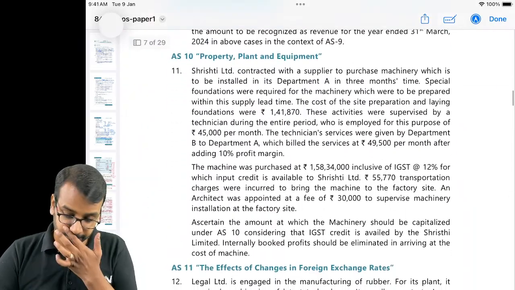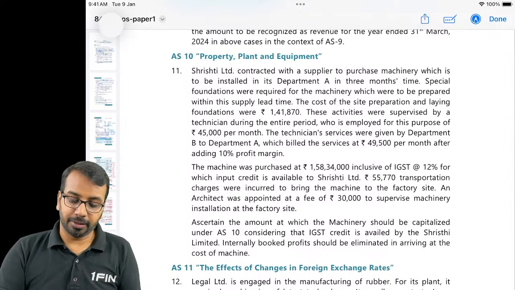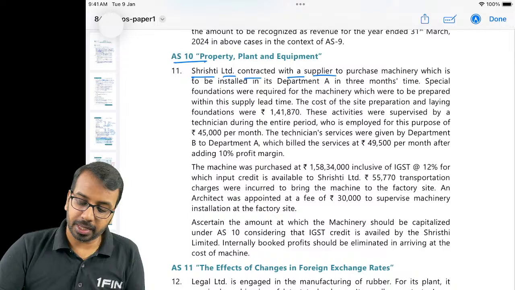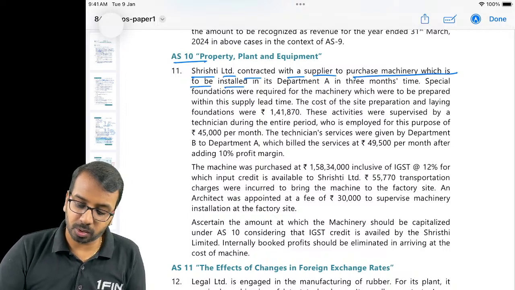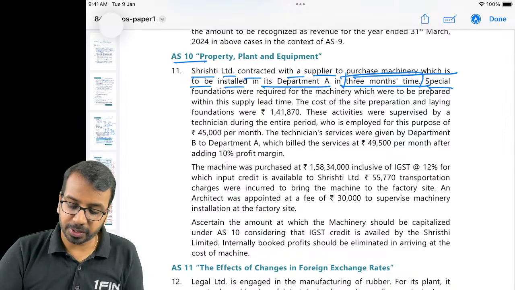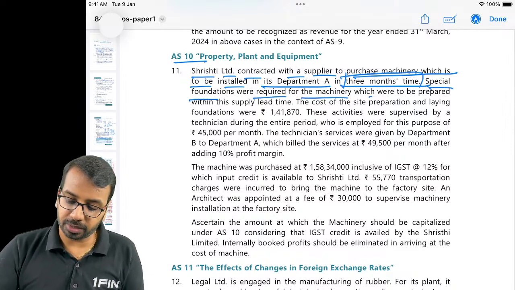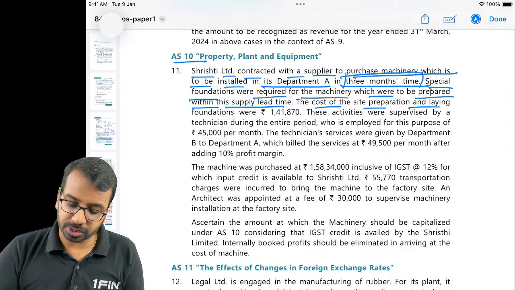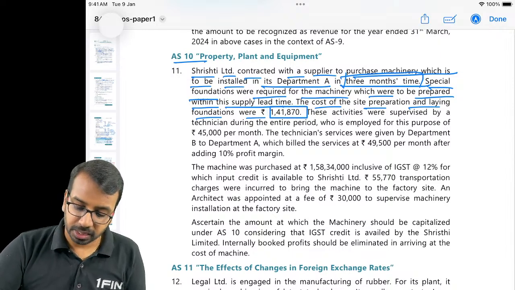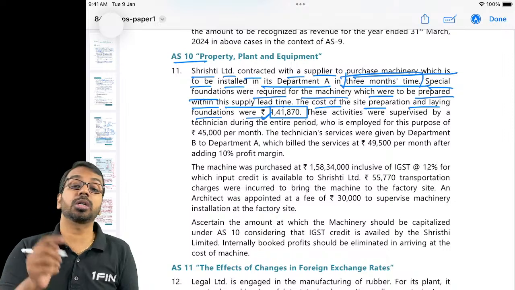Then AS 10. Srishti Limited contracted with a supplier to purchase machinery which is to be installed in its department A in 3 months' time. Special foundations were required for the machinery, which were to be prepared within this supply lead time. The cost of site preparation and laying the foundation was 141,870. Now, is this a cost of PPE?